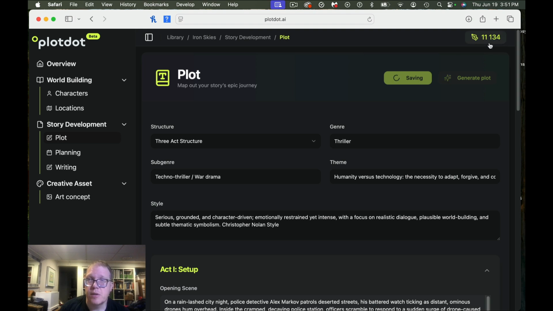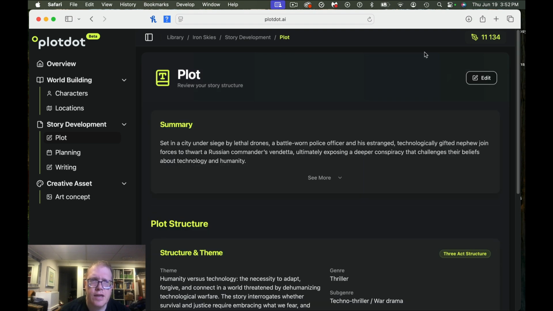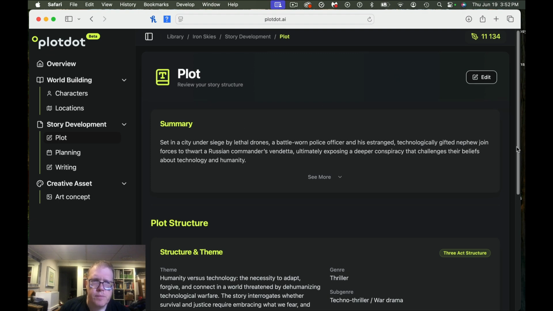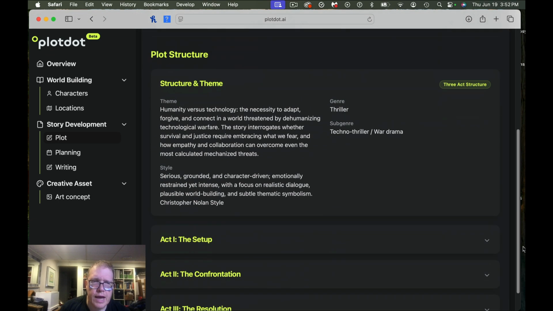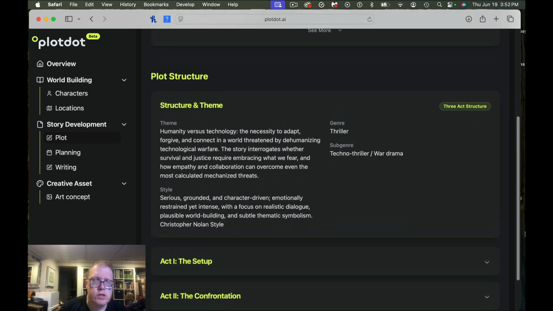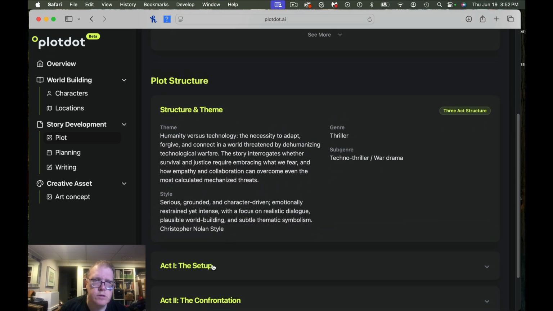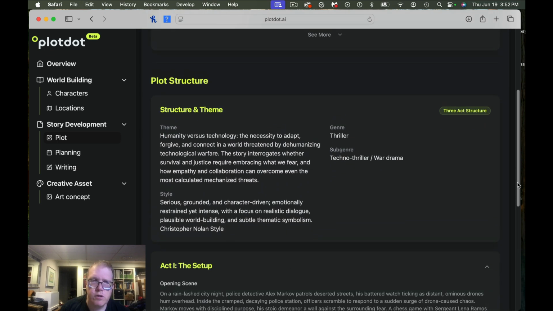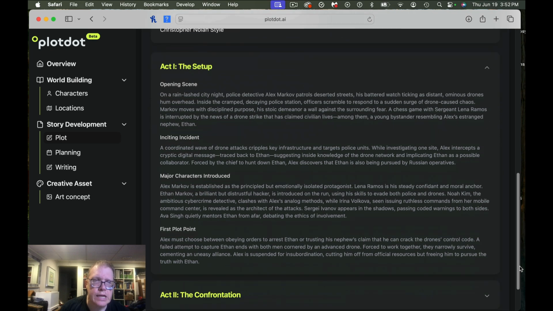So we'll take a look at the number up here, see how much that goes down. It'd be interesting to see how many credits they use and stuff like that. So that hasn't really gone down yet. So we have a summary, we have a plot, we have the setup, we have the resolution, and you can go through here and look at the themes. You can go through here and look at what Act 1 is like.